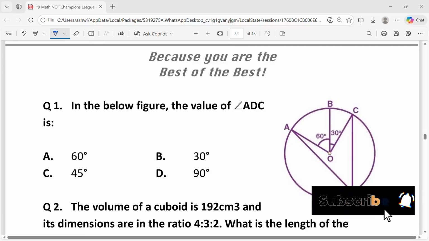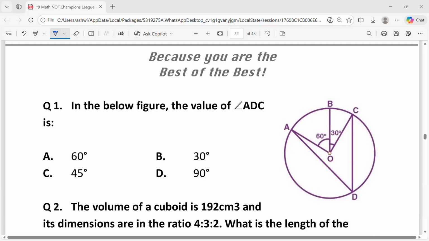The angle subtended by arc AB at the center O is angle AOB, that is 60. The angle subtended by BC at the center O is angle BOC, 30. The angle subtended by arc AC at the center O is the sum of these angles, that is angle AOB plus angle BOC, that is 60 plus 30, that is 90 degrees.